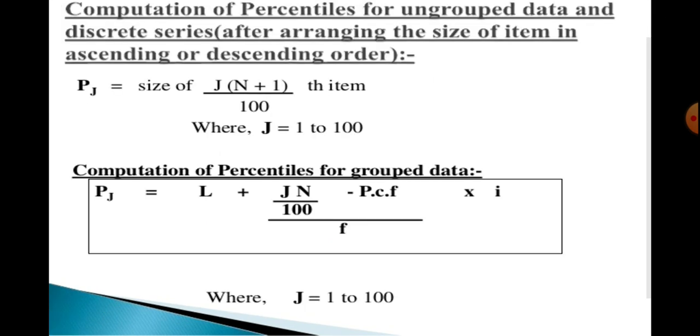Now move to the next topic. This is computation of percentile for ungrouped data and discrete series after arranging the size of items in ascending or descending order. Keep in your mind, the very first step of partition values is to arrange the information or the series into ascending or descending order. After that, you are to use the formulas to calculate percentiles, deciles or quartiles in an individual series, then in discrete series, or then in continuous series.